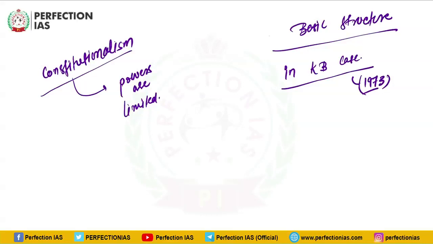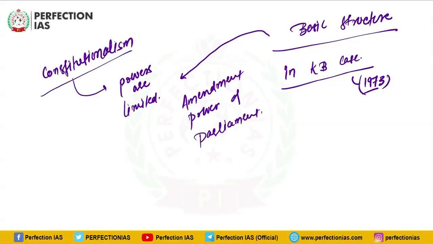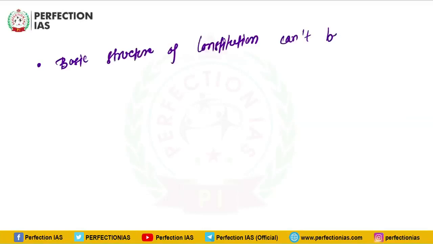This basic structure doctrine was proposed to put a limitation on the amendment power of Parliament so that the basic features of the constitution cannot be amended by Parliament. Now it should be noted that the term basic structure is not exactly defined. It is not defined properly and it is not an exclusive list, and more things are added by the judiciary time and again. So if someone asks you what the basic structure doctrine is, it is a doctrine given by the Supreme Court in the Kesavananda Bharati case. As per this, the basic structure of the constitution cannot be changed or amended.